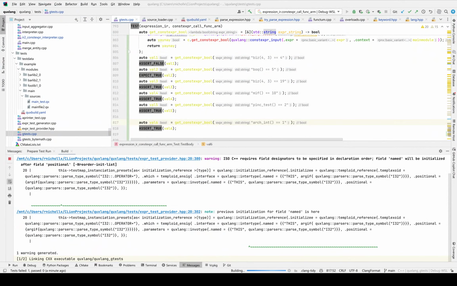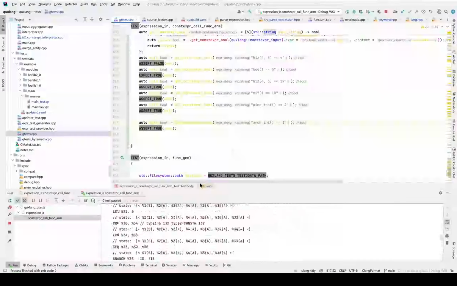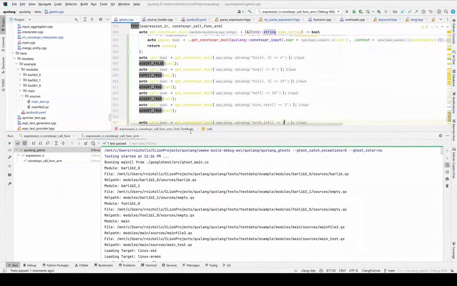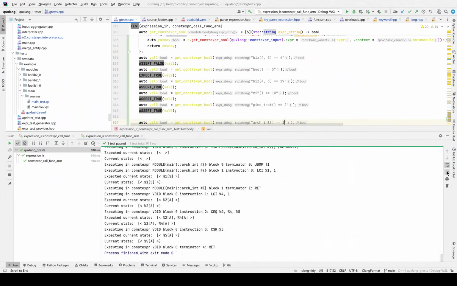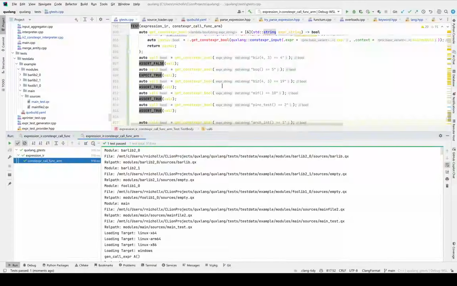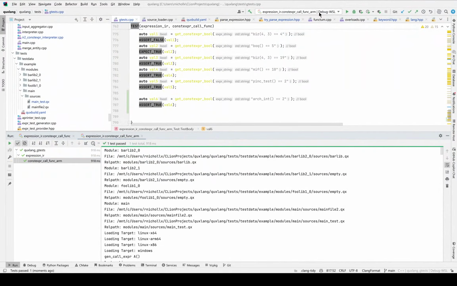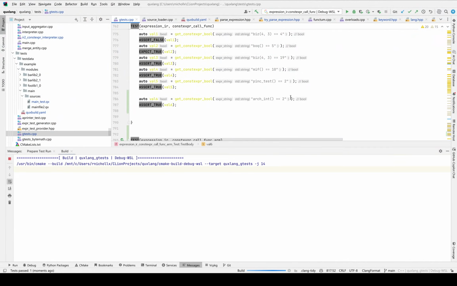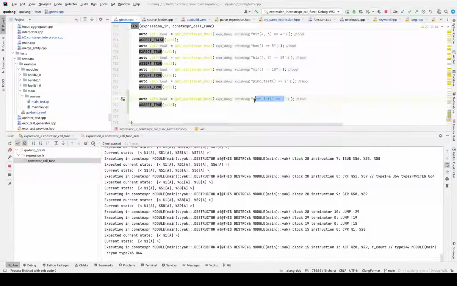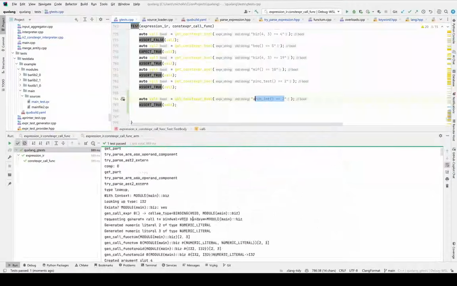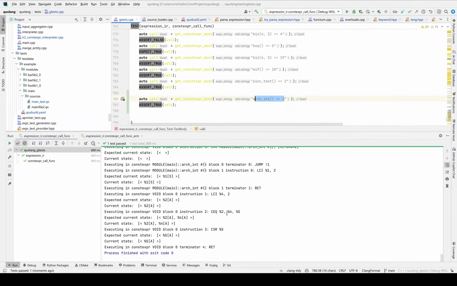Okay. It would be nice to have a faster linker. Don't worry, the linker for Quxlang will be faster than the C++ default linker, hopefully. At least that's the plan. As you can see, we now passed the test. We can also execute this test up here, which has the expected value of 2. And we can see that that does in fact pass in the const_expr virtual machine.